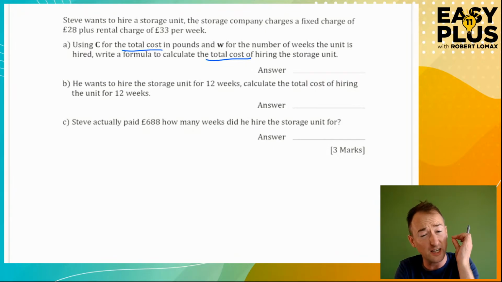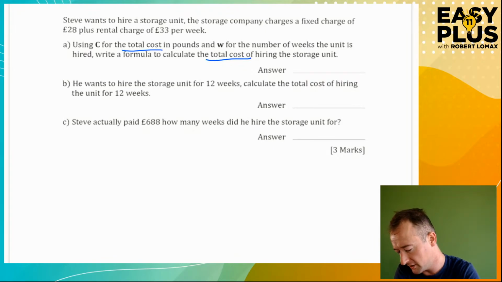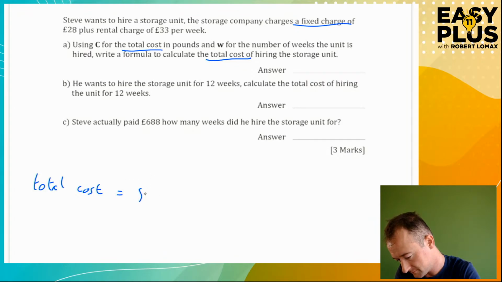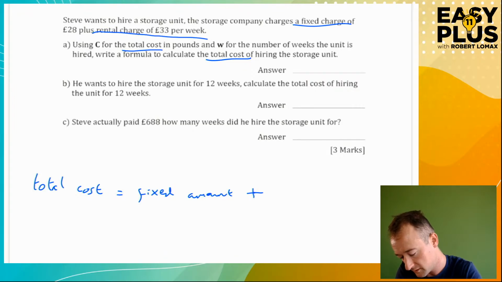So the formula is going to be for the total cost. It's going to be total cost equals, okay? So I'm actually going to do this a very slow way. I would not do this in an exam because it's a waste of time, but it's just to make it clear. So the total cost equals the fixed amount, plus a charge per week.